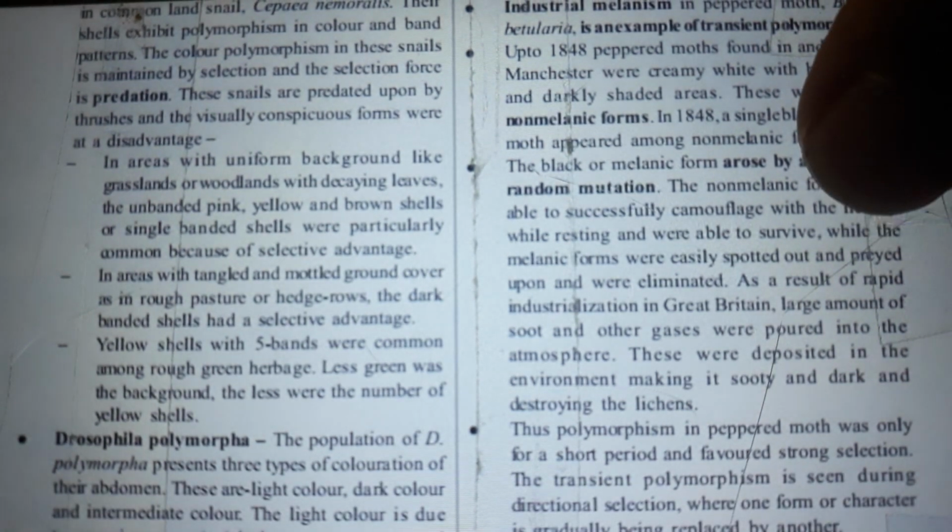Industrial melanism in the peppered moth, Biston betularia, is an example of transient polymorphism. Up to 1848, peppered moths found in and around Manchester were creamy white with black dots and darkly shaded areas. These were called non-melanic forms. In 1848, a single black-colored moth appeared among non-melanic forms. The black or melanic form arose by a recurring random mutation.